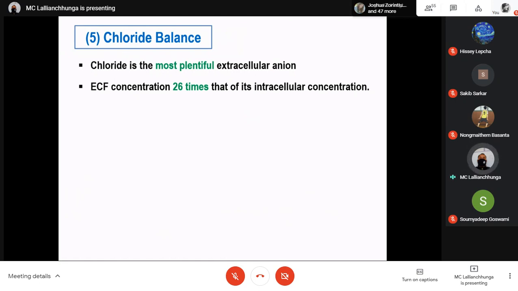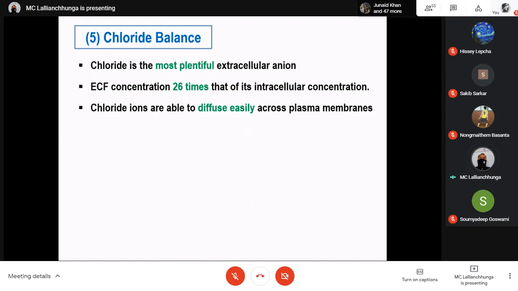So there is a big difference regarding the concentration of chloride inside and outside of the cell. Chloride ions are able to diffuse easily across the plasma membrane. Their transport is closely linked to sodium movement. This you already know when we talk about the reabsorption of sodium in the proximal convoluted tubule.